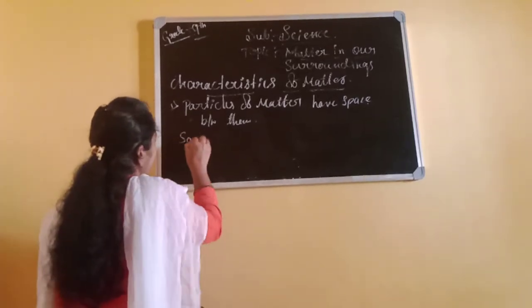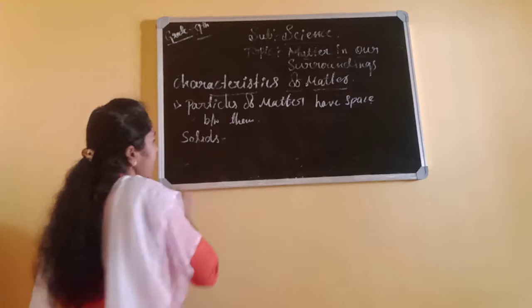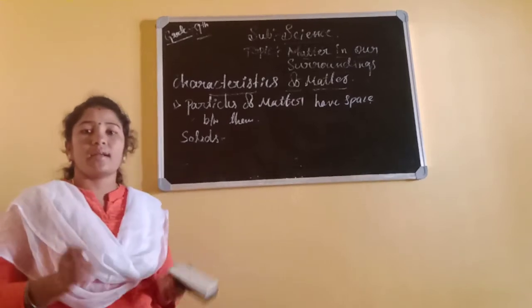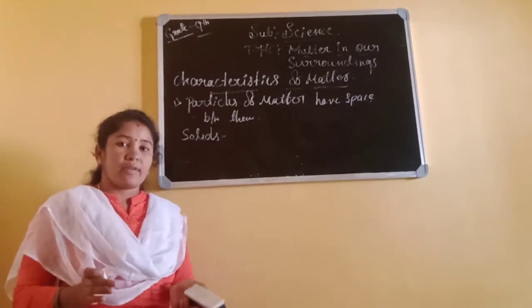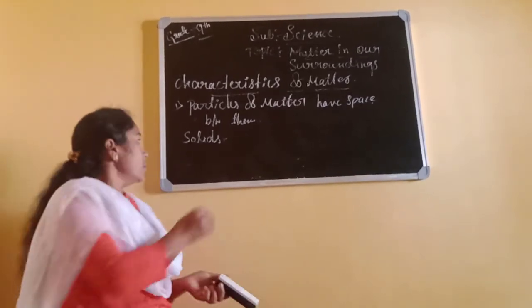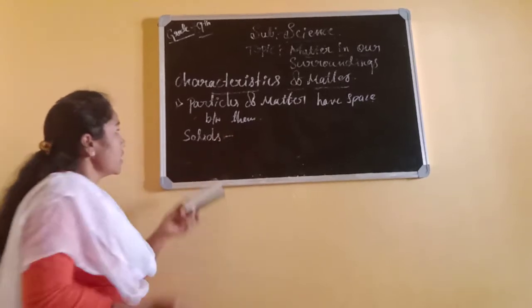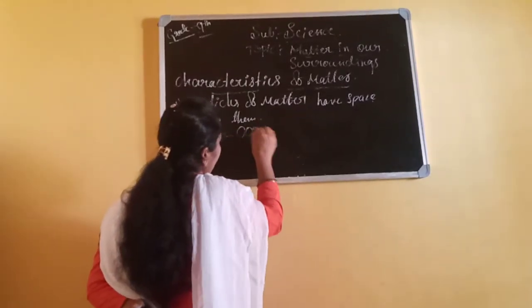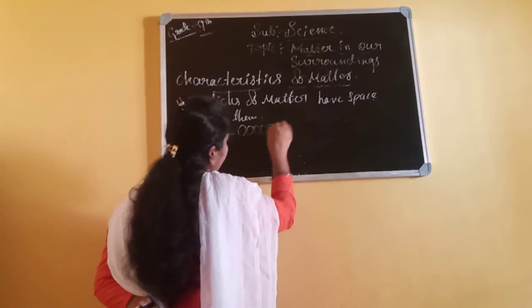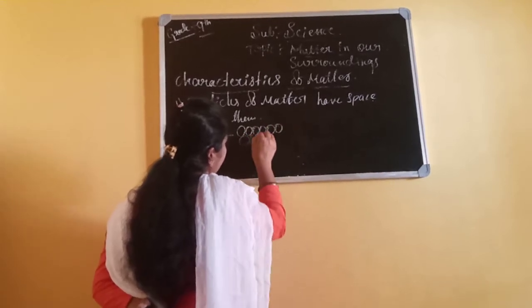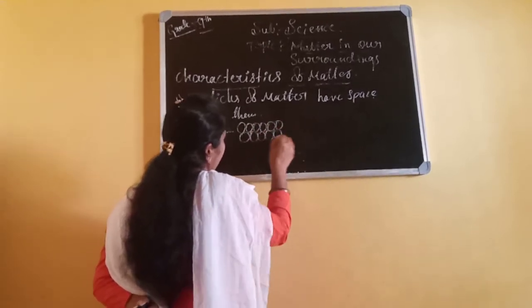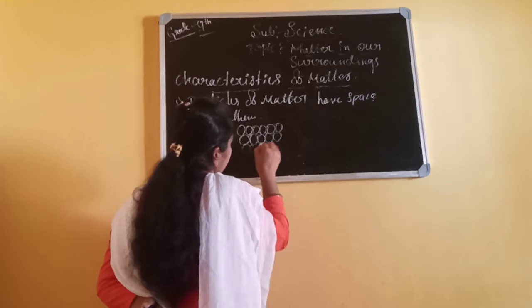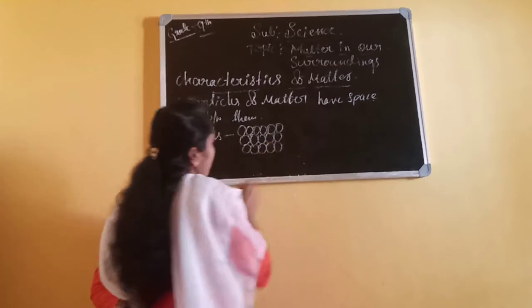In solids, as you already know, there are three states of matter: solids, liquids and gaseous. Now let's see the solids. In solids, how are the particles arranged? Very closely, like this. Is there a lot of space between the particles? No, only little or negligible space. The particles are arranged very closely, very tightly.